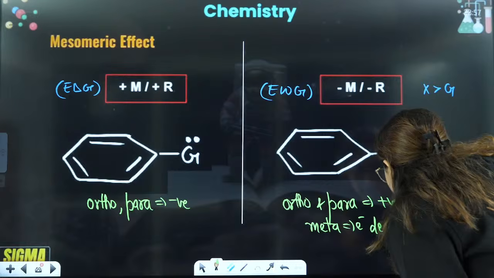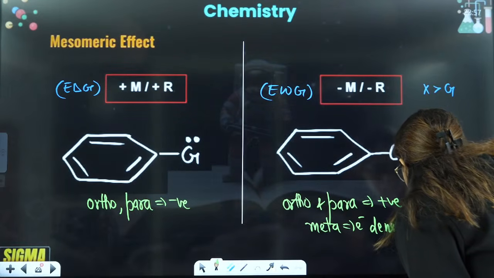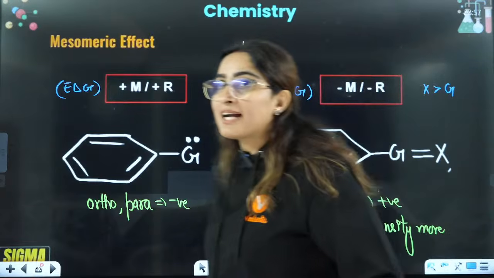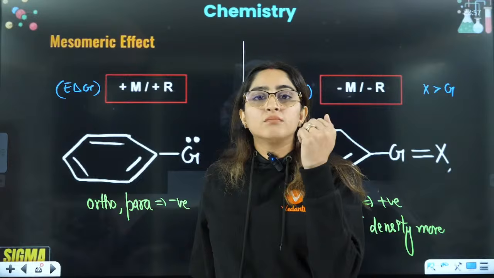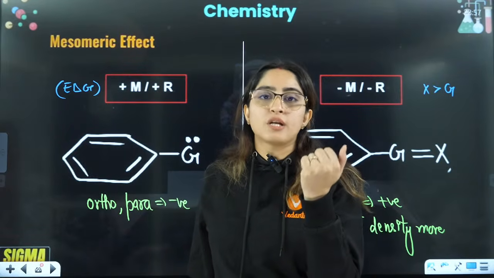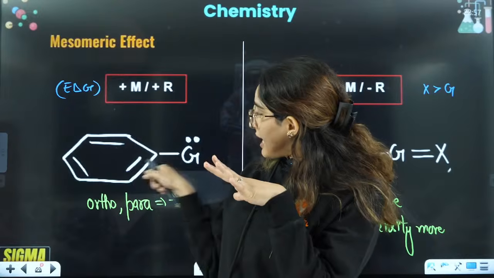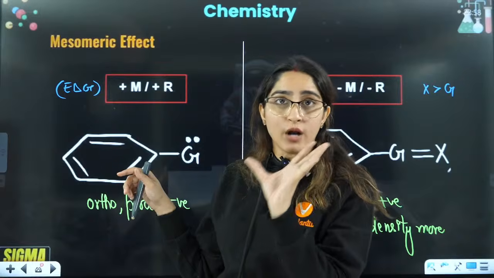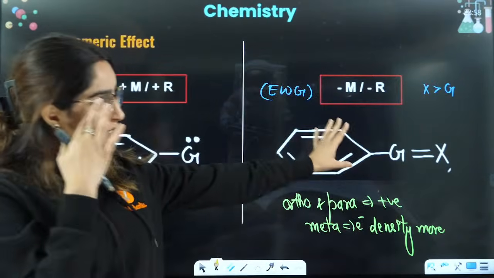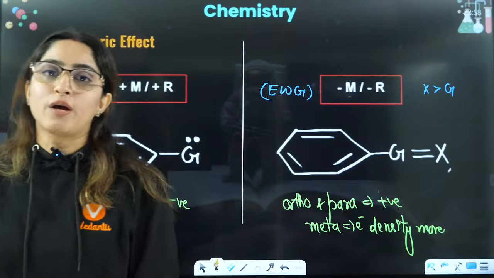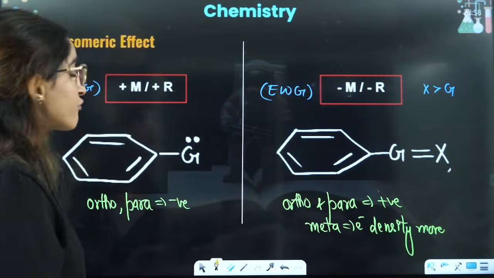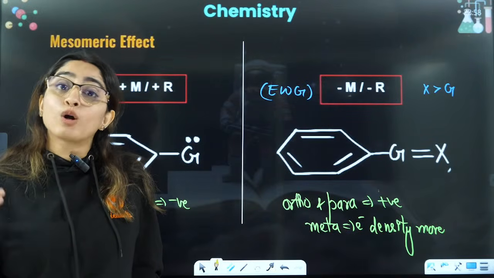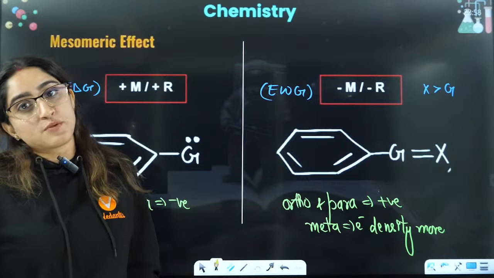if you have an electrophilic substitution, you will have a reagent which will attack the more electron dense position. So when you have these kinds of groups, it will show ortho-para directing, ortho-para products. But if you have minus M effect, then it will show meta product. That's why phenol, aniline, anisole all give you ortho-para products on electrophilic substitution.